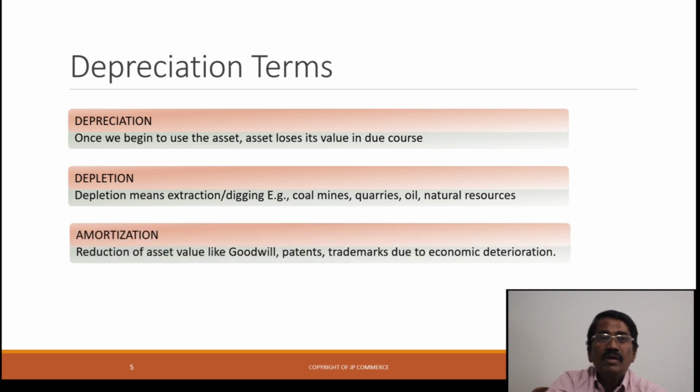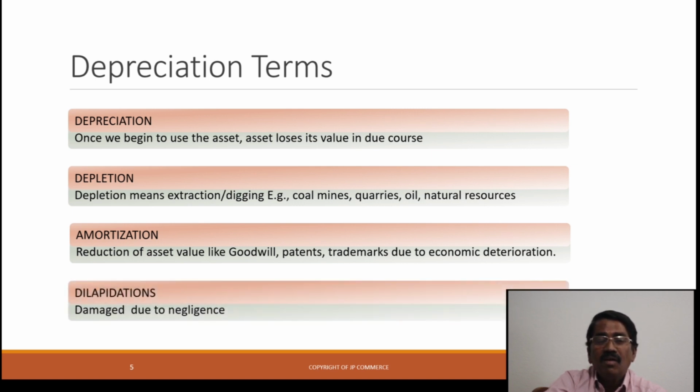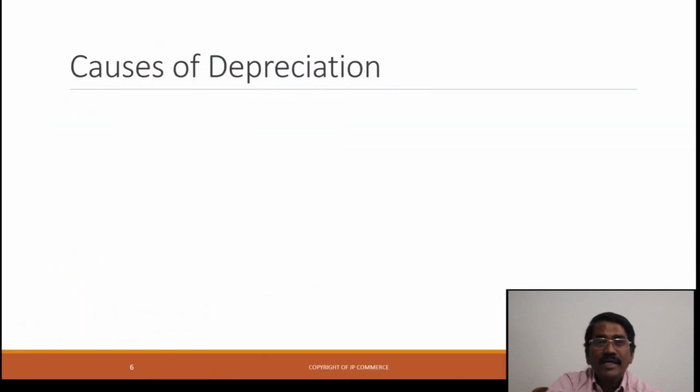Third one, amortization. It means that due to economic deterioration or changes in conditions, the value of the assets decreases, and it is known as another type of depreciation. Lastly, the fourth one, which is also depletion here, means damage to an asset due to negligence or carelessness in handling. These are the four important terms in the depreciation part.